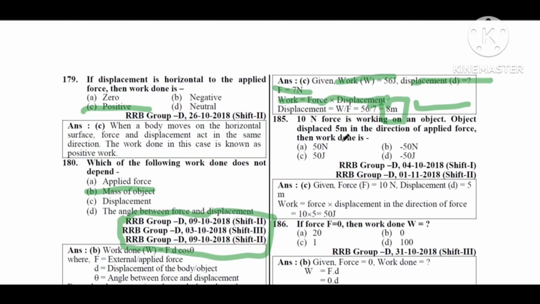Next, 10 Newton force is working on an object. The object is displaced 5 meter in the direction of the applied force. Then work done is: option A, 50 Newton; option B, minus 50 Newton; option C, 50 Joule; option D, minus 50 Newton. Here given force is equal to 10 Newton, displacement is equal to 5 meter. So work is equal to force into displacement, which is 50 Joule. Answer is option C, 50 Joule.